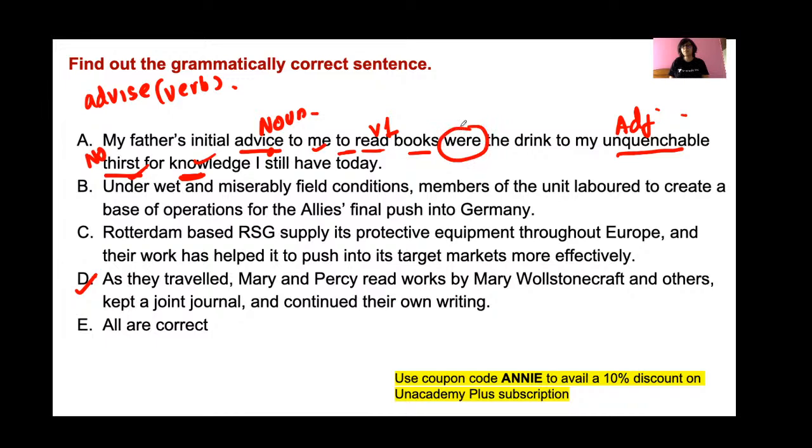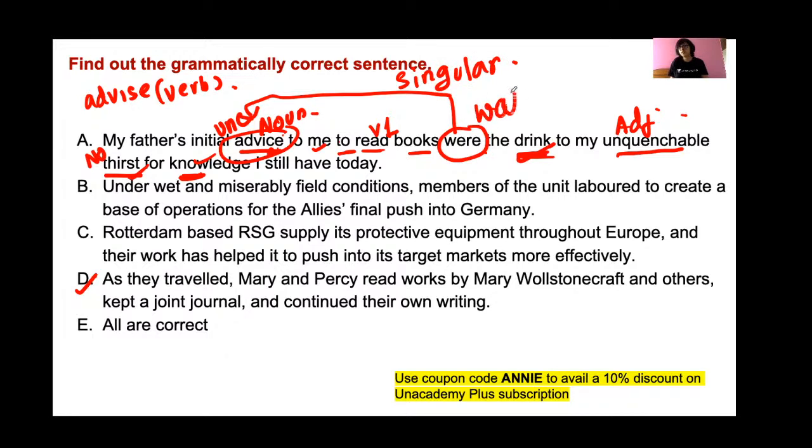Now this verb is used for this noun advice. My father's initial advice to me to read books was the drink. This advice was the drink to my unquenchable thirst, okay? Now advice is an uncountable noun, which means you have to treat it as singular. So instead of were, was should be used. Was the drink to my unquenchable thirst for knowledge I still have today. Okay. Next.